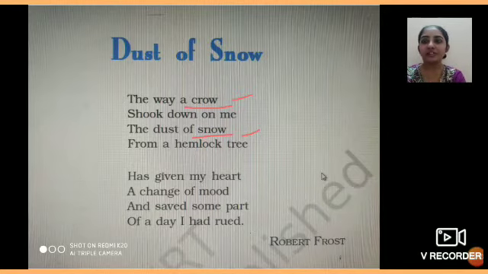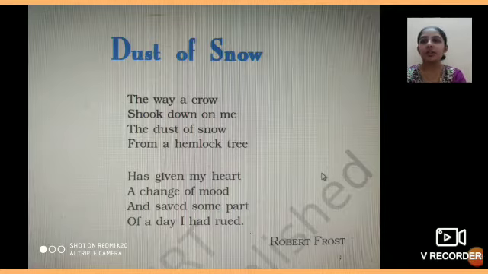So rhyming pattern या rhyming scheme में भी हमें यही देखना होता है, the last word of each and every line, in what way they are rhyming. और इन lines को हम A, B, C, D नाम देते हैं. If the rhyming is the same, तो A same letter हम name देंगे. We will see like this is the poem Dust of Snow.